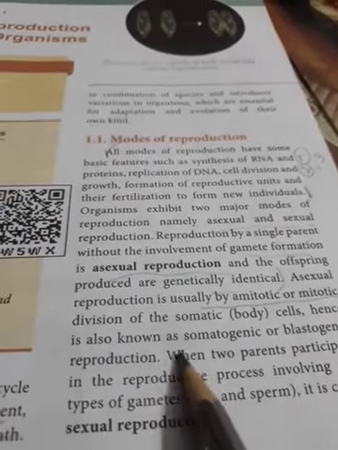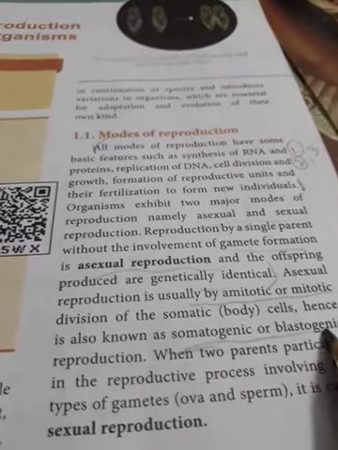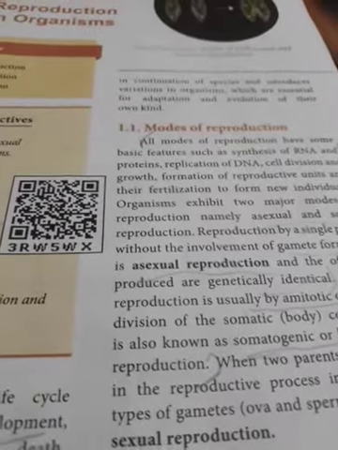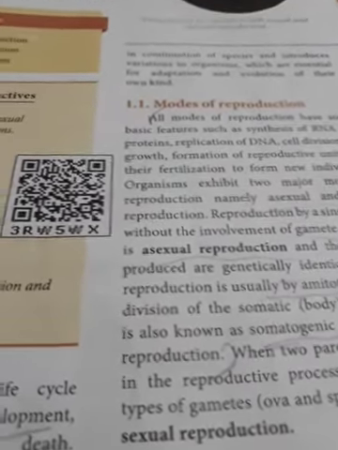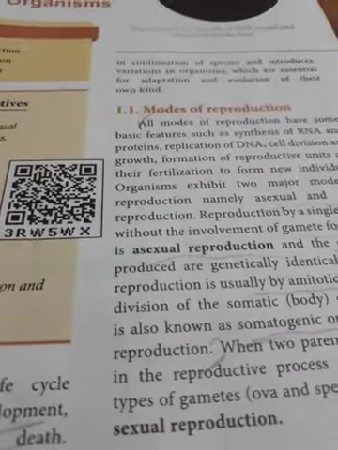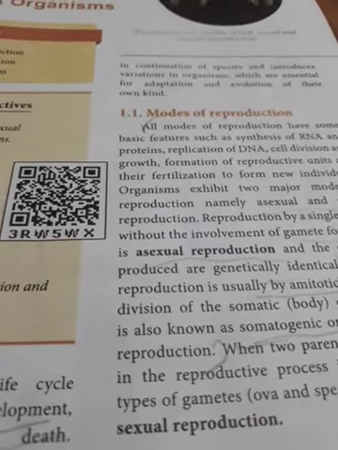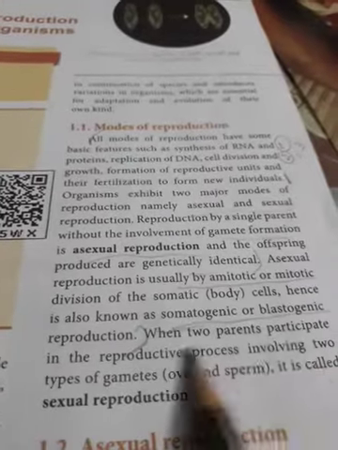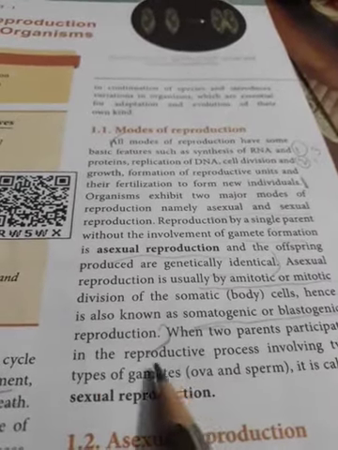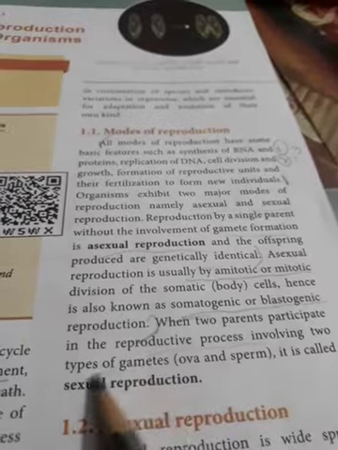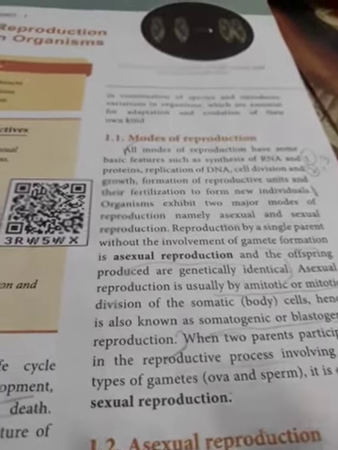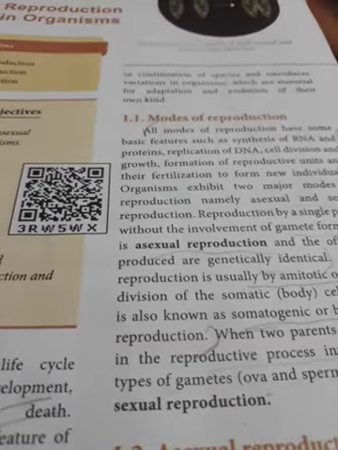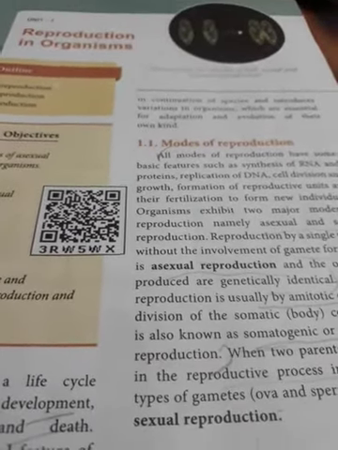Hence, it is also known as somatogenic or blastogenic reproduction. So, which type of reproduction is called somatogenic or blastogenic? Asexual reproduction. Why? Because the somatic cells divide mitotically to produce the young ones. Sexual reproduction is when 2 parents participate in the reproductive process involving 2 types of gametes. So, if you study the definitions and differences, you can write the differences also.